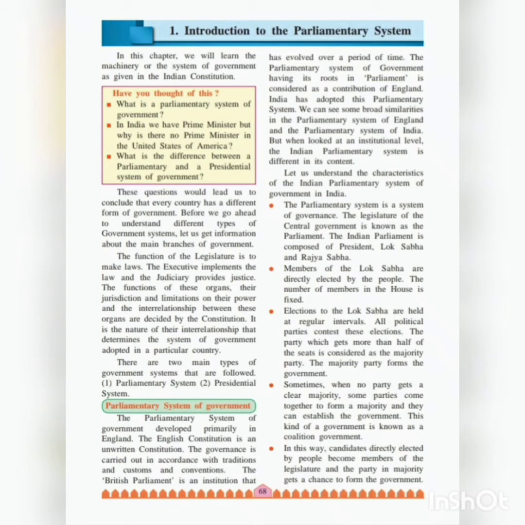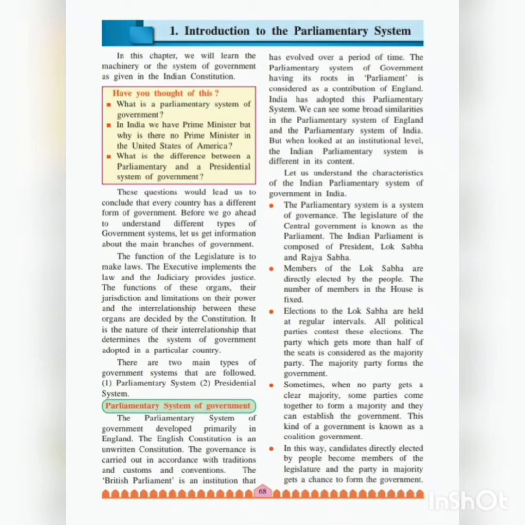Now here, have you thought of this? Here some questions are asked: What is the parliamentary system of government? In India, we have a prime minister, but why is there no prime minister in the United States of America? What is the difference between a parliamentary and a presidential system of government? Now these questions will lead us to conclude that every country has a different form of government. Now see, we all know that at the world level different types of democracy are followed. So each and every country has its own form of government.